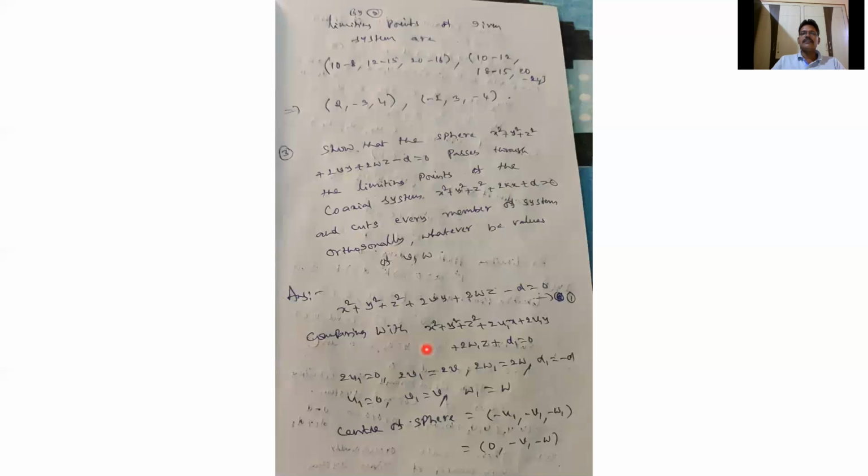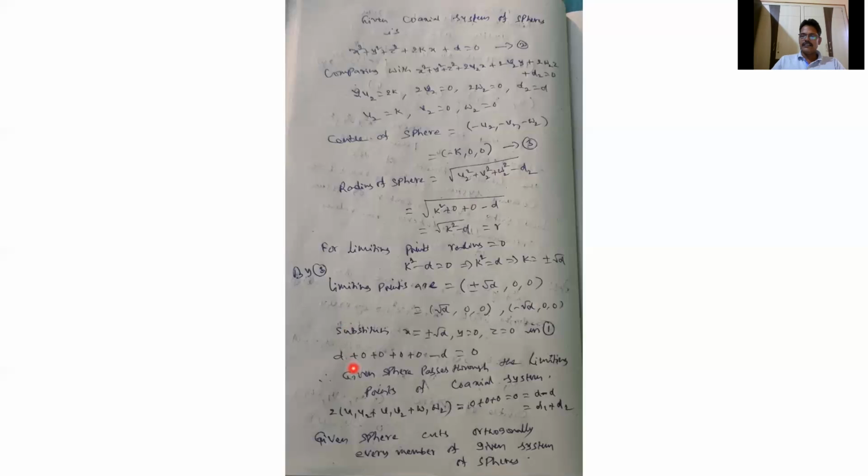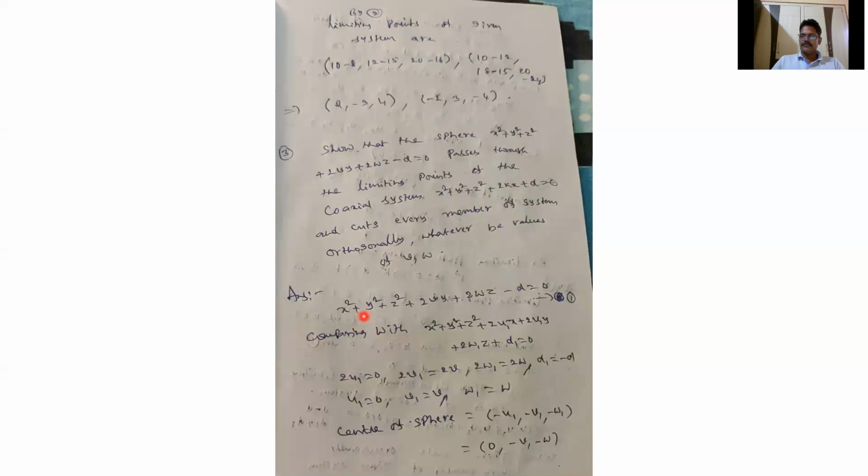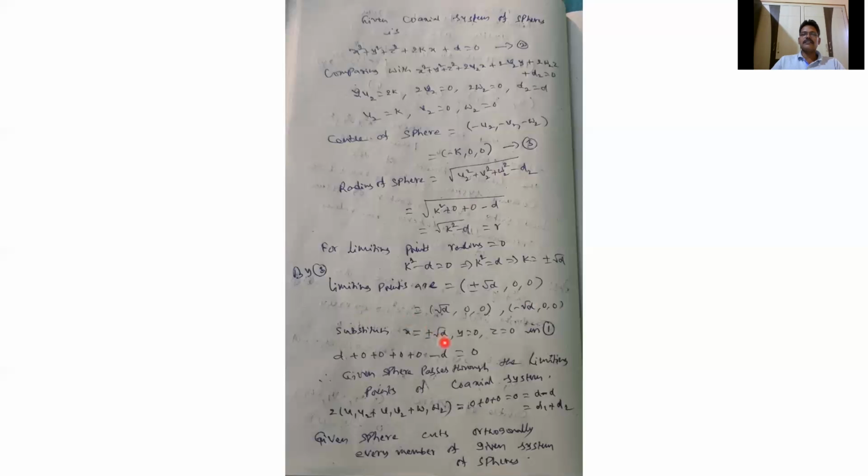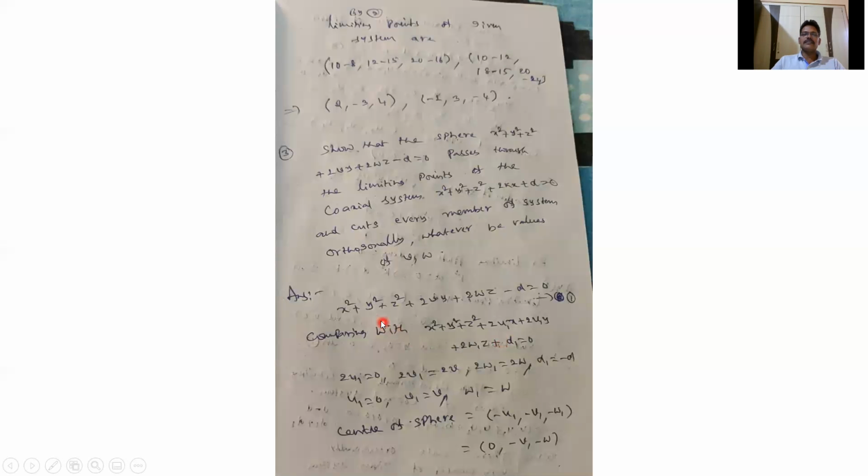So substituting x equal to plus or minus root D in the given equation, x square: we can write plus root D or minus root D, root D whole square is D, minus root D whole square is also D. So that's why I have written D here. And y is 0, z equals 0. So finally we get plus or minus root D whole square is D, minus D.